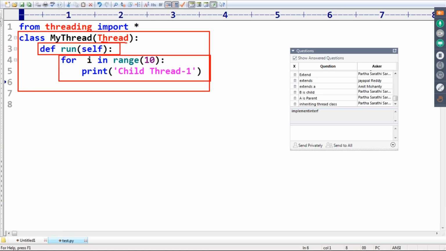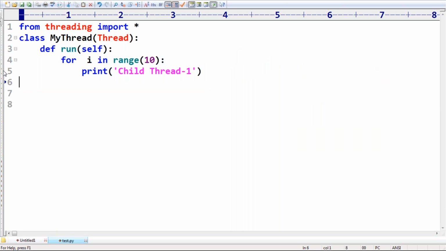Whatever code you are writing inside the run method is by default considered as the job of the thread. Earlier we defined it inside the display method. Now whatever job you want to perform for your thread, you have to define that job inside the run method. Remember that, sir. Next, here we are using self.